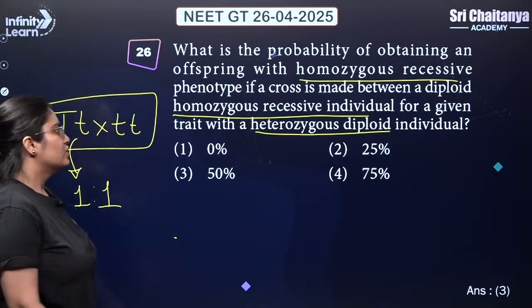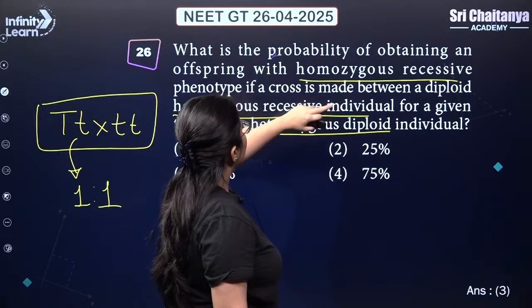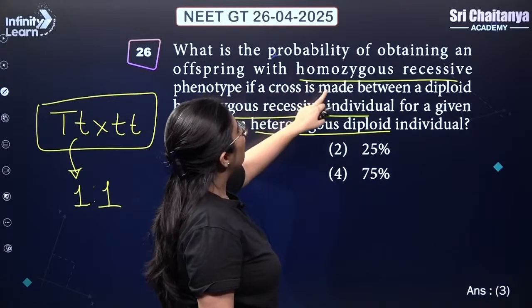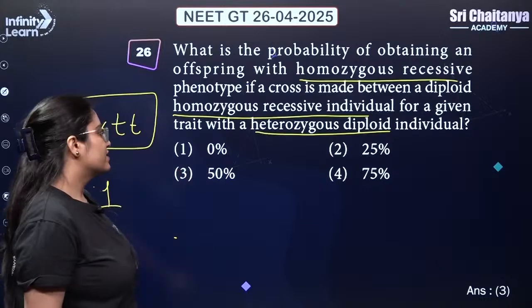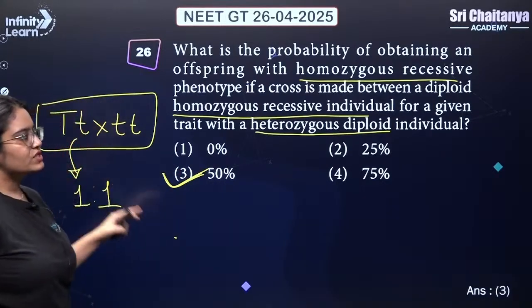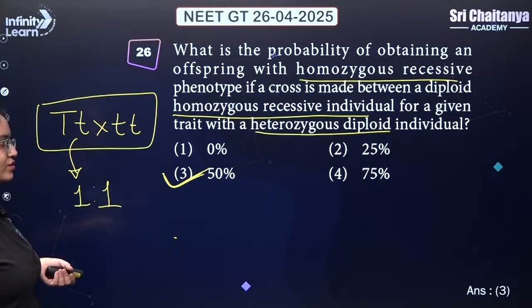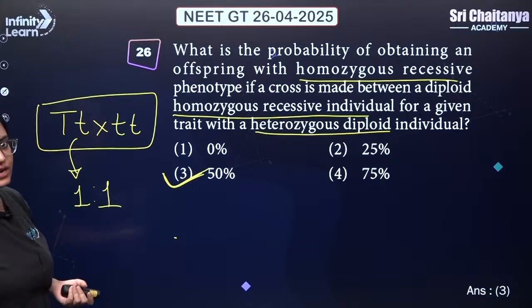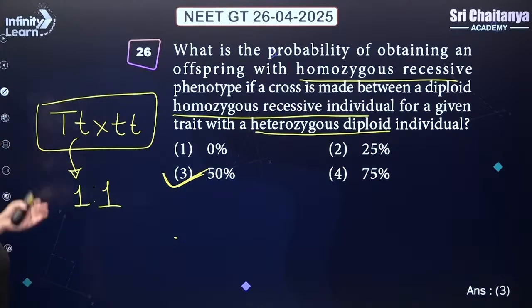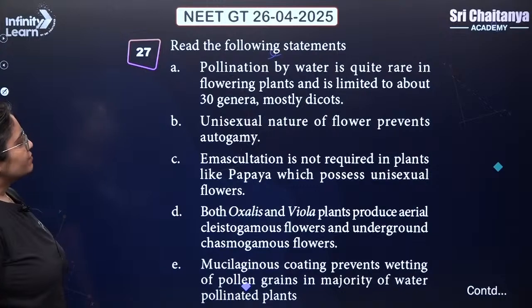So 50%. So if you see over here, my dear students, it is asking about probability of obtaining offspring with homozygous recessive. So the probability of homozygous recessive is 50%. Why? Because this question is based on monohybrid test cross. And please notice, you might have studied in your classes that in a monohybrid test cross, the phenotype ratio and genotype ratio is 1:1. So 50%.